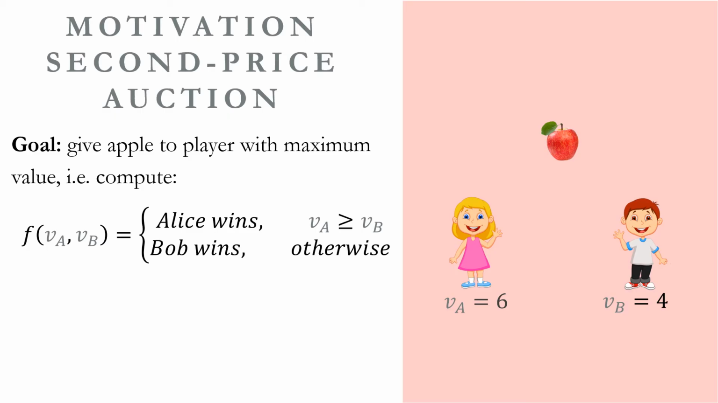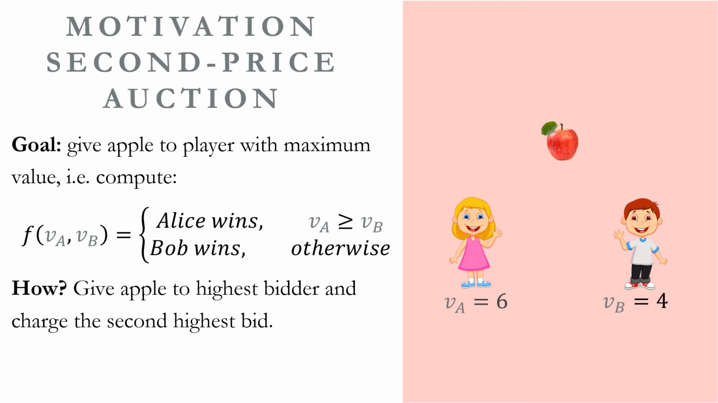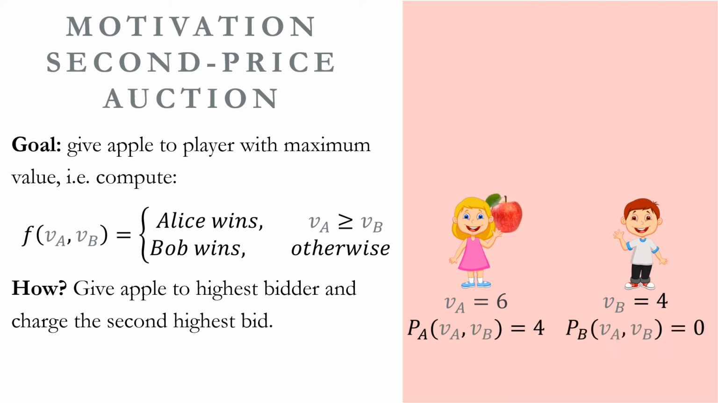Consider the case where we have an apple and two players, Alice and Bob, and we want to give the apple to the player who wants it the most. In this case, Alice's value is 6 and Bob's value is 4. How do we do it? We give the apple to the highest bidder, which is Alice in this case, and we charge her the second highest bid, which is 4. Bob gets nothing and pays nothing.